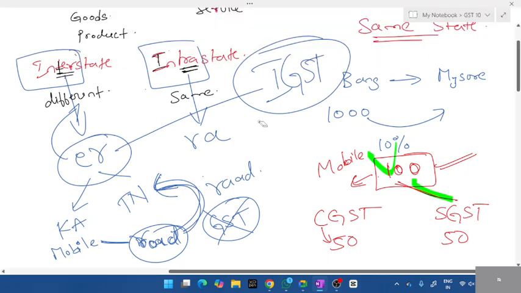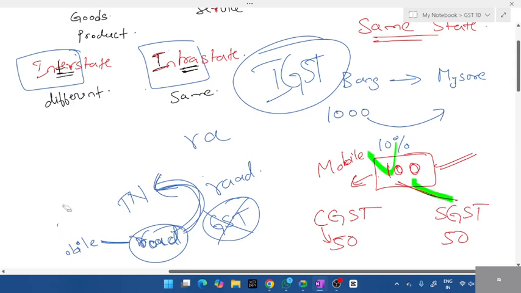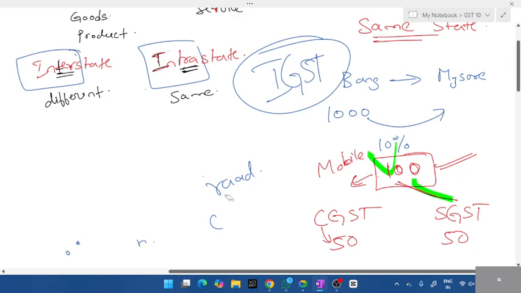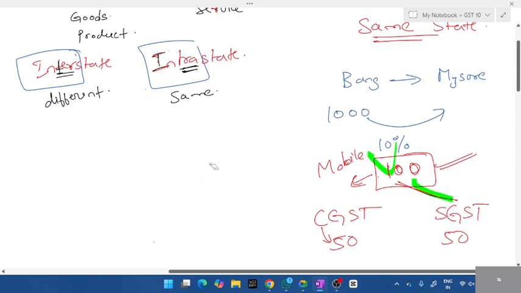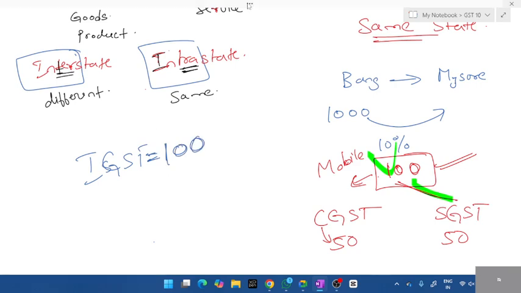Okay. So next time when you see any bill, whether you go to some shopping mart or your parents purchase anything, just go through the bill. You'll find these words: IGST, SGST, CGST. Okay. Now I'll ask you the reverse question. In a bill, students, IGST is equal to rupees 100 is given. If IGST is 100, what kind of transaction is this? Interstate or intrastate?